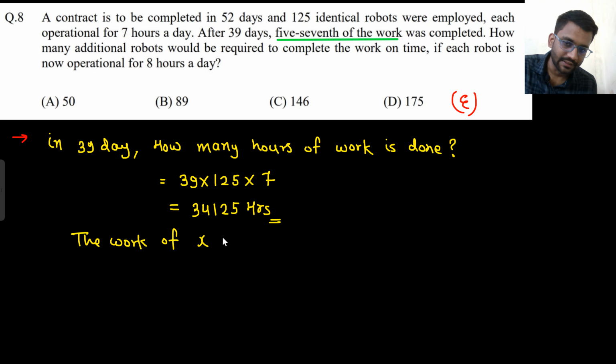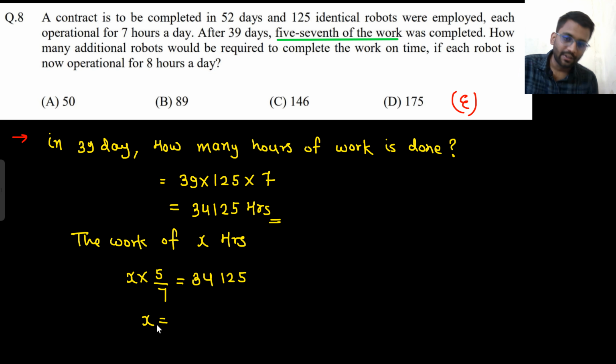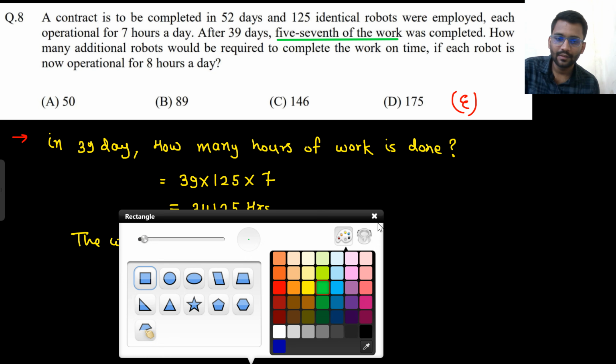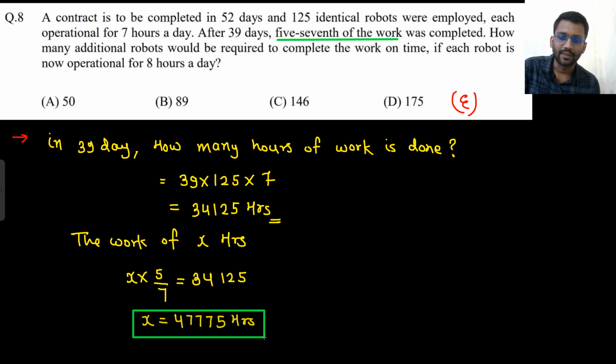So what I can say is, the work was of X hours. In this many hours, how much work was done? 5/7. So 5/7 of the work was done in this many hours. So the work would take a total of how many hours? 34125 into 7 by 5. So the work would take this many hours to be completed.